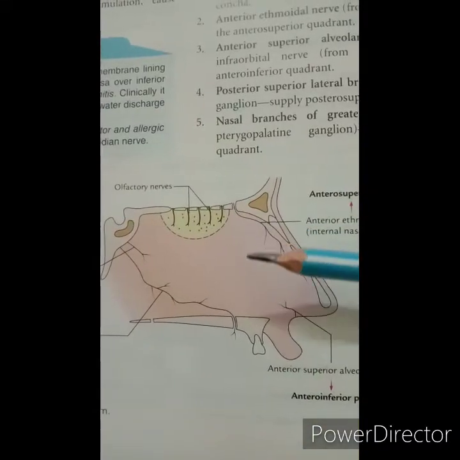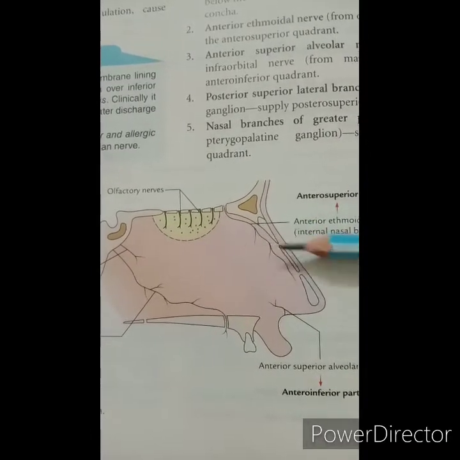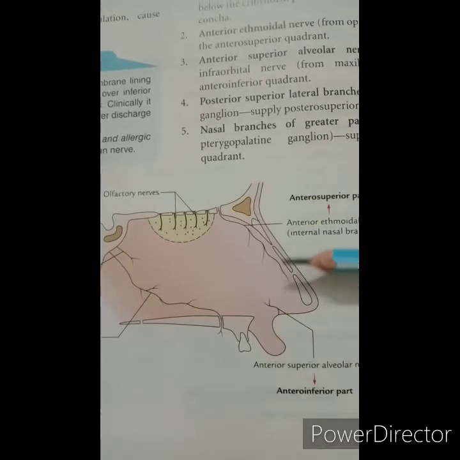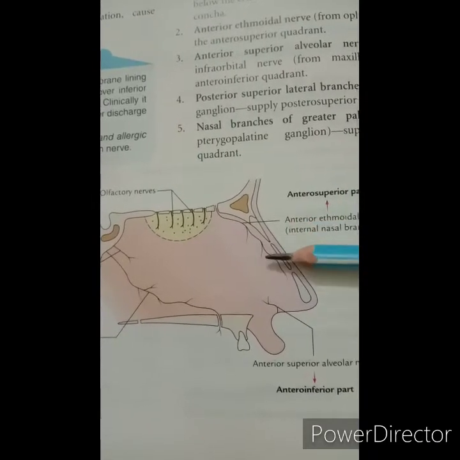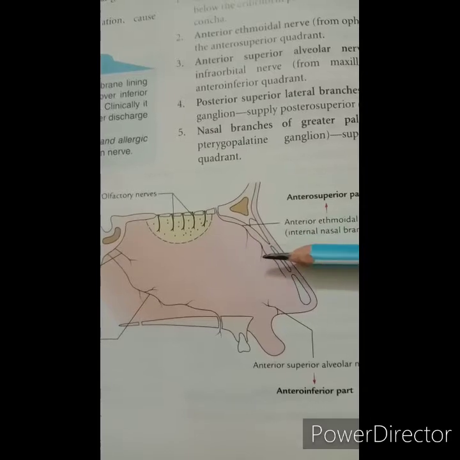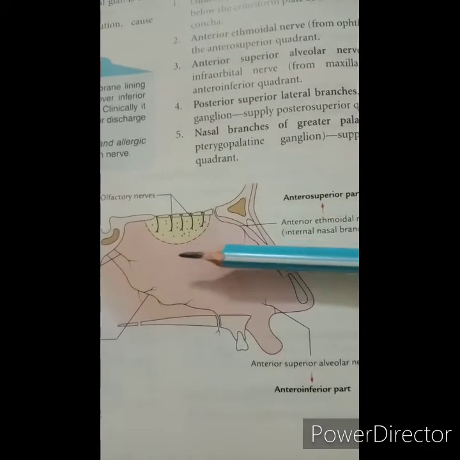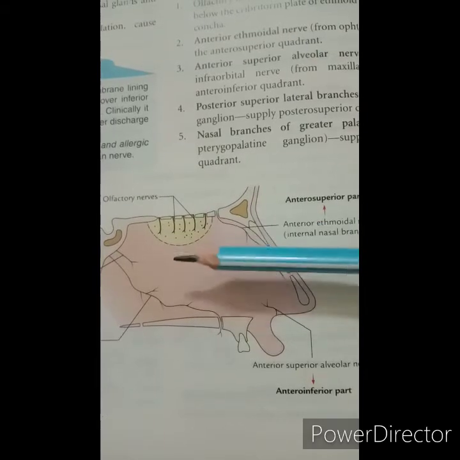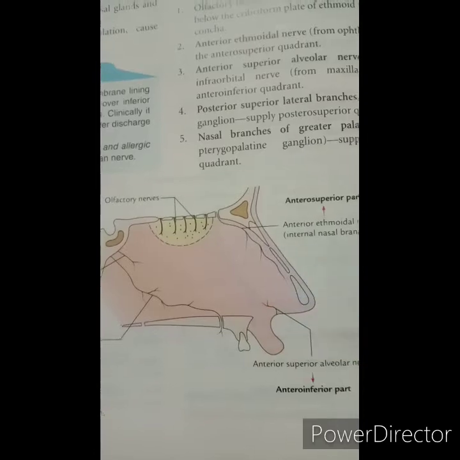The lymphatic drainage of the nasal cavity: the lymph from the anterior half of the nasal cavity, both medial and lateral wall, drains into the submandibular lymph nodes, and from the posterior half, including both medial and lateral wall, drains into the retropharyngeal lymph nodes.